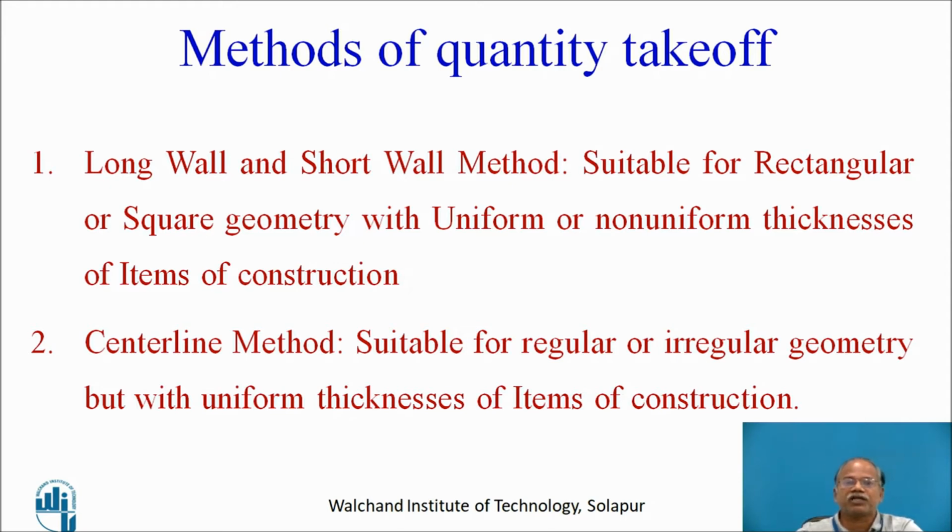There is suitability for rectangular or square geometry with uniform or non-uniform thickness of items of construction. The long wall short wall method needs these particular things, while the center line method is suitable for regular as well as irregular geometry, but with uniform thickness of items of construction. For example, if inner walls are of lesser thickness and outer walls are of more thickness, the thicknesses of walls are changing, and therefore the center line method in those particular cases will not be that easy to adopt as compared to the long wall short wall method.